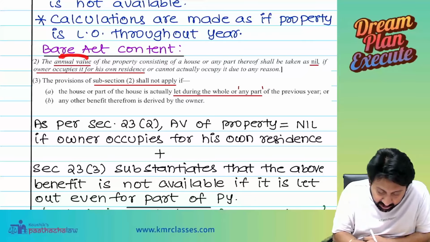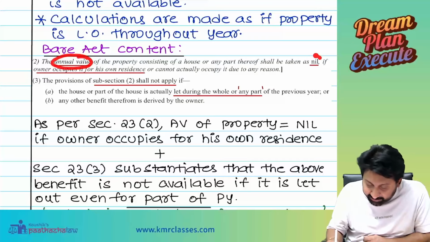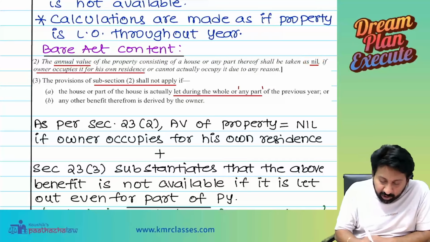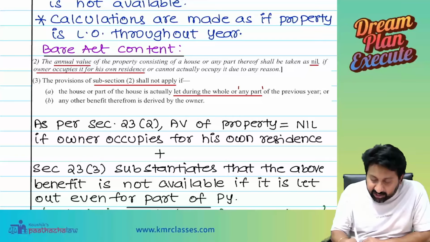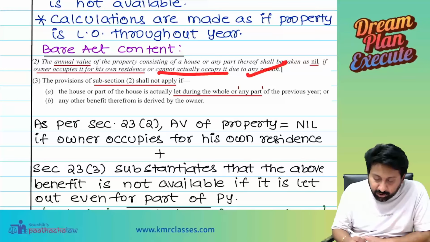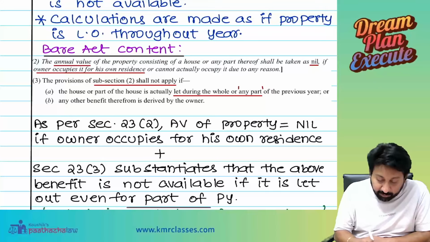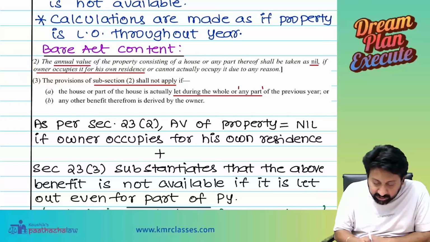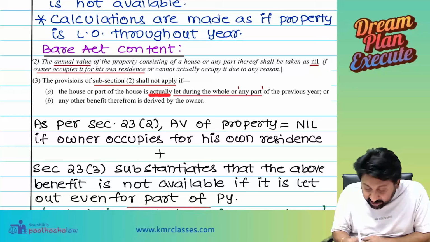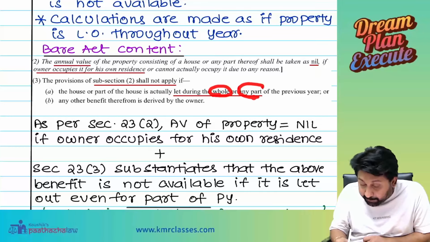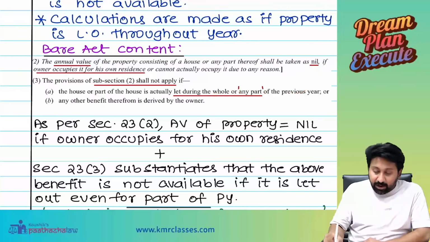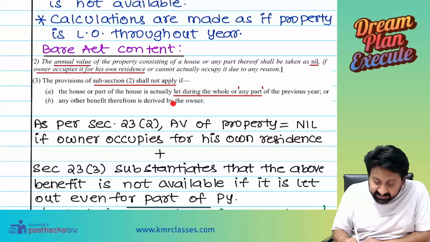See, annual value shall be taken as nil if the owner occupies it for his own residence or cannot actually occupy it due to any reason. The provisions of subsection 2 shall not apply if the house or part of the house is actually let during the whole or any part of the previous year or any other benefit is derived by the owner.